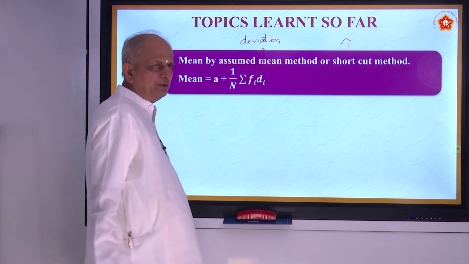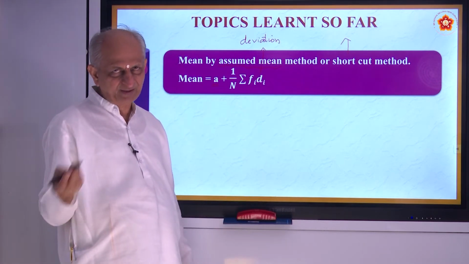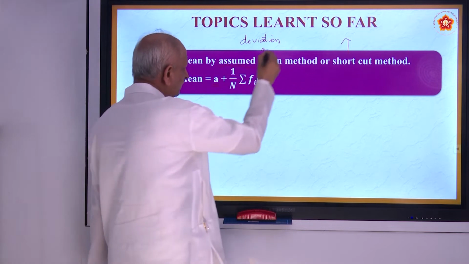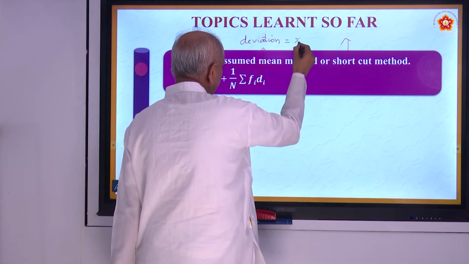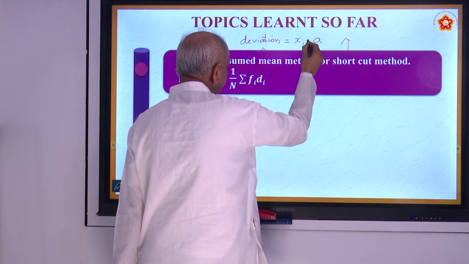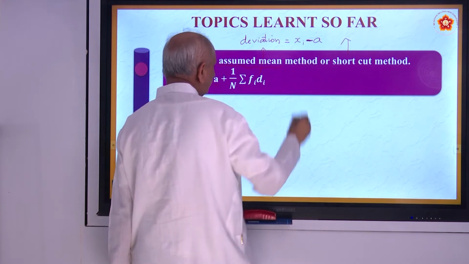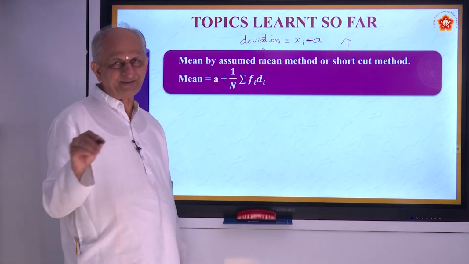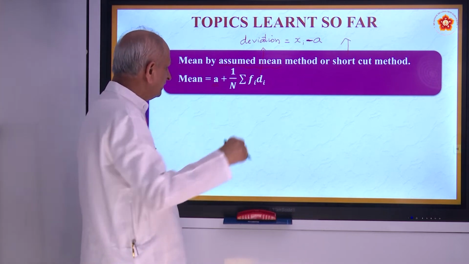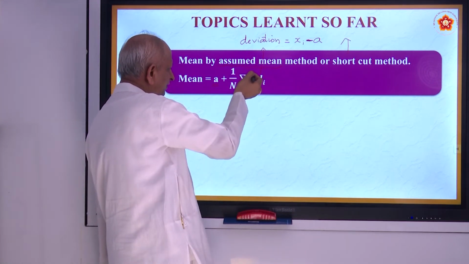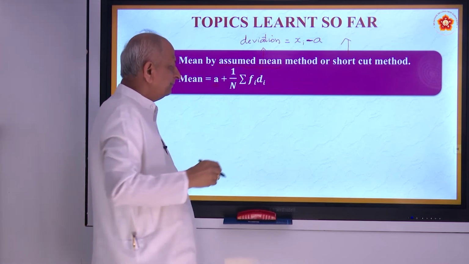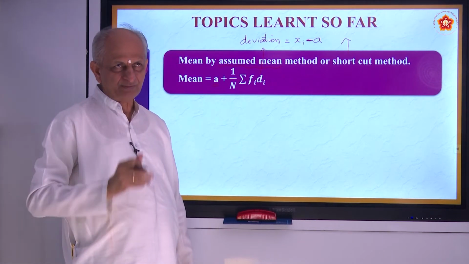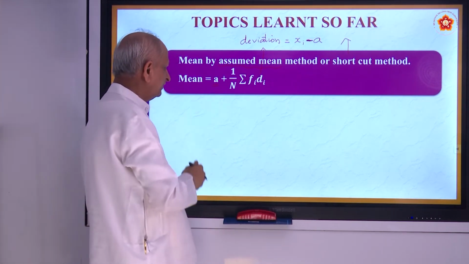Just as you were told yesterday in the previous class, deviation is nothing but xi minus a. Xi minus a is called deviation. It may be plus or minus, where we take this middle number, the assumed mean. From that you have to take deviations.